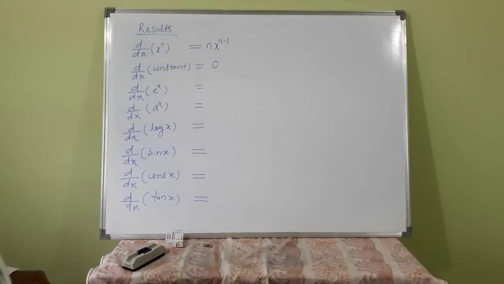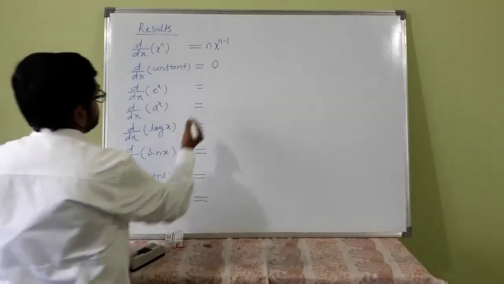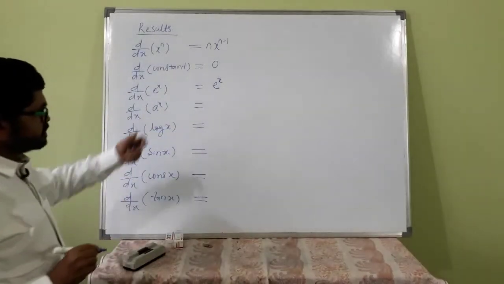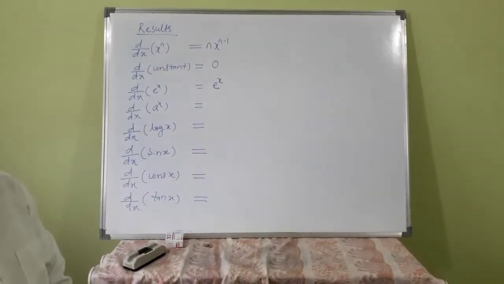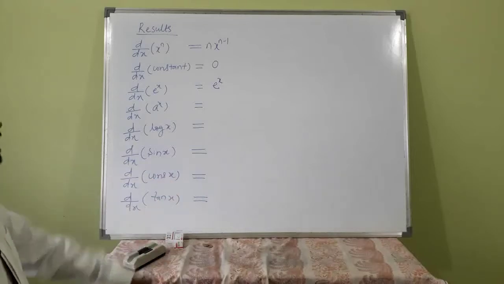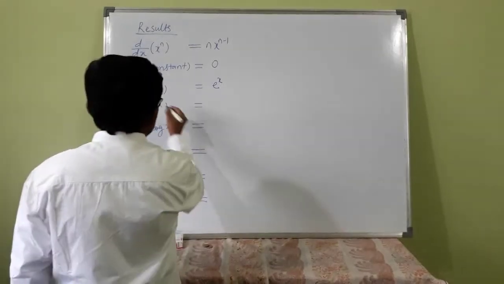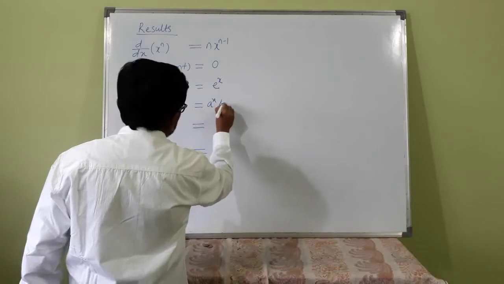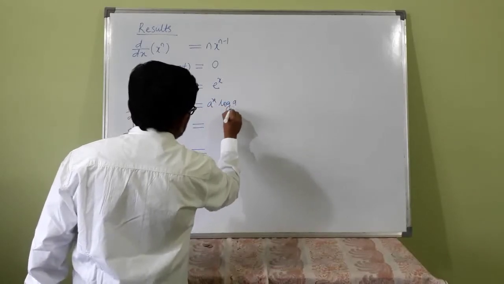d by dx of e raised to x is e raised to x. This can be proved very easily by first principle, but this is not the time to prove all those. d by dx of a raised to x is a raised to x into log a to the base e.